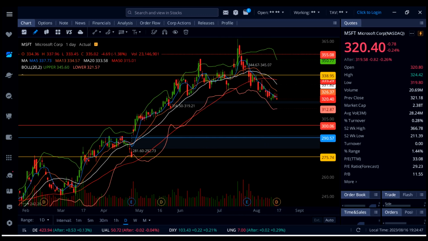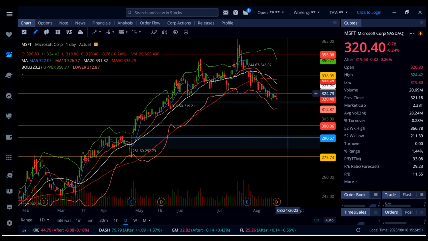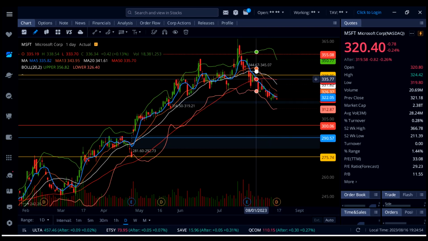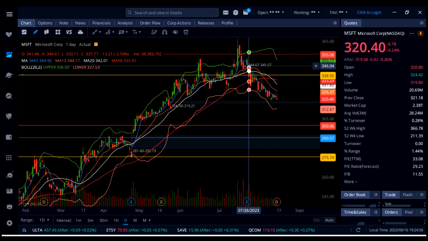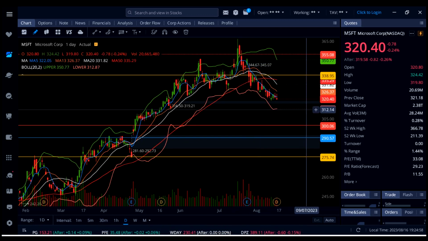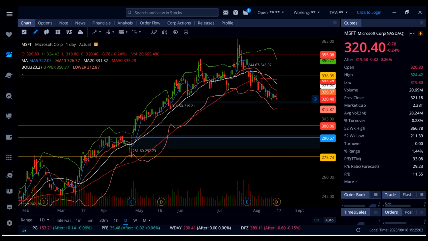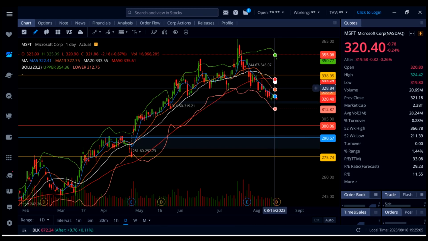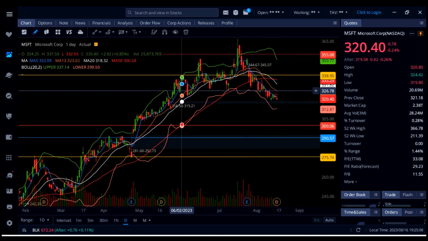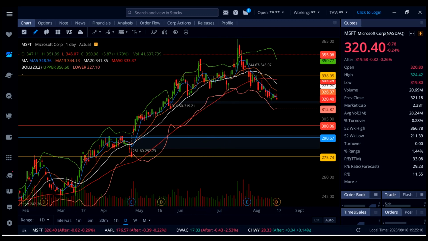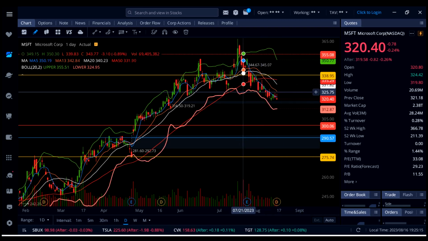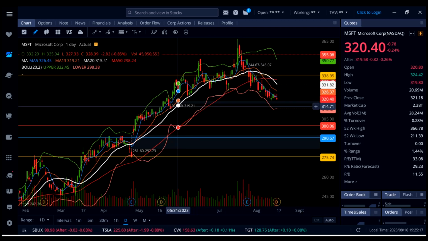Now Microsoft needs to get over, if you look at my screen, every time for the last 2 weeks Microsoft has been getting up to the blue line 5 SMA and getting rejected, so it needs to get over 322, and above that watch out for a move all the way up to 326.37, the 13 SMA on this daily chart, and then a retest of this negatively sloping white line 20 SMA at 322. Until then the trend is down, and this thing can come all the way down to this gap as early as tomorrow, 316.50.